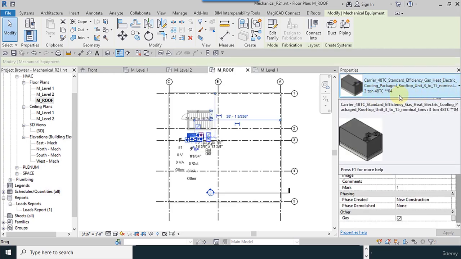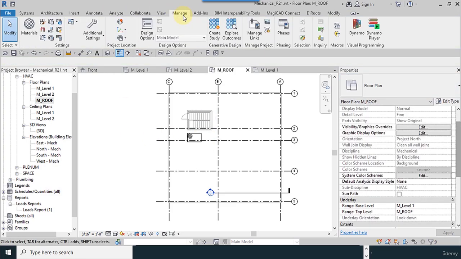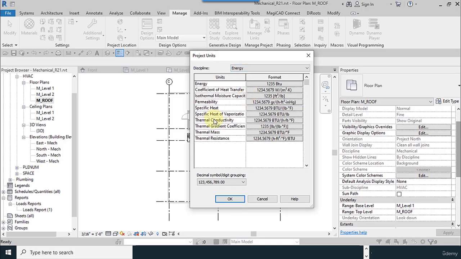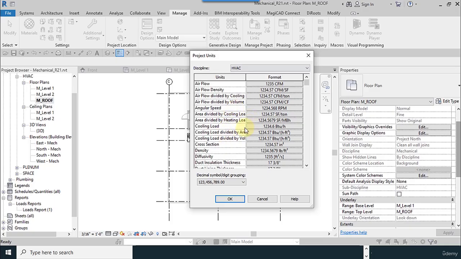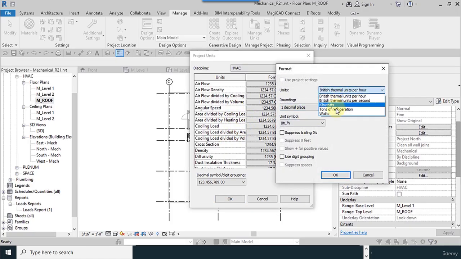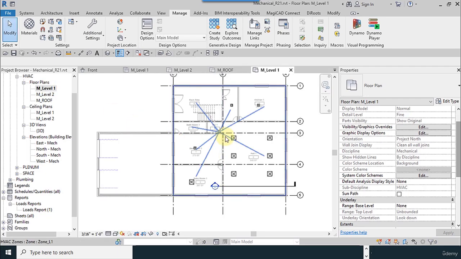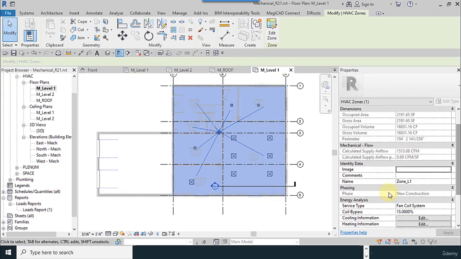Now our rooftop unit is, I try to convert the units. Okay, so I go to the project unit and select the energy, search for the parameter. There isn't here. I go to the cooling load. I change the BTU per hour to the tone. Okay, so I return to the level 1 again. You can see it in the figures or tables, but I will explain it later.